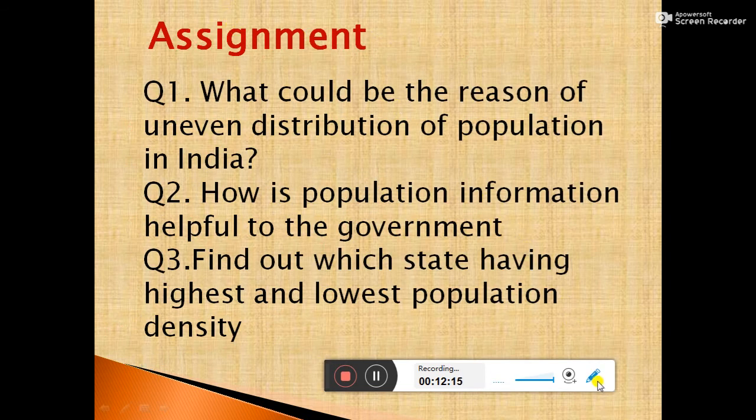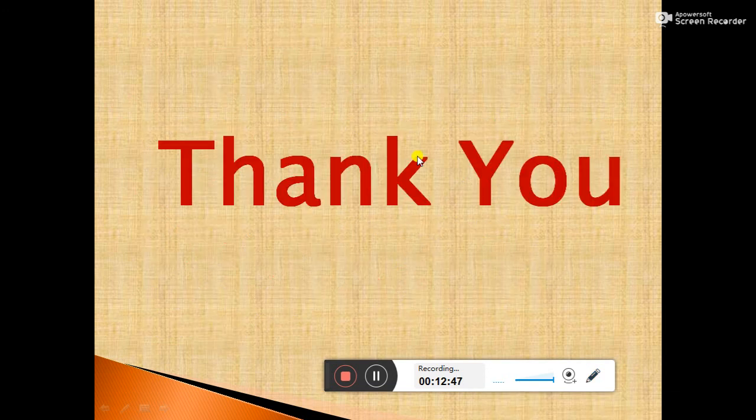Some assignments are given here based on this part of the chapter. Question first: what could be the reason for uneven distribution of the population in India? Second, how is population information helpful to the government? Third, find out which state has the highest and lowest population density.